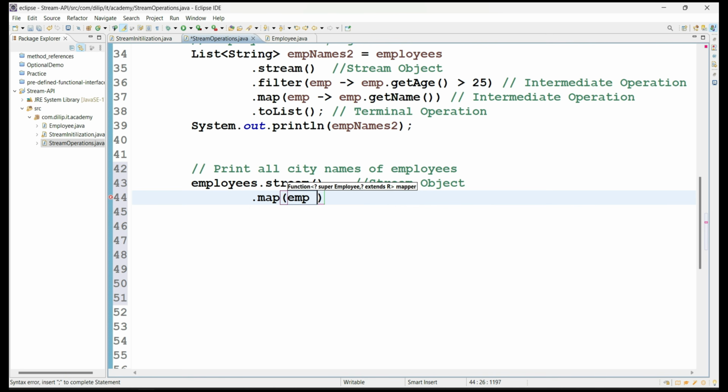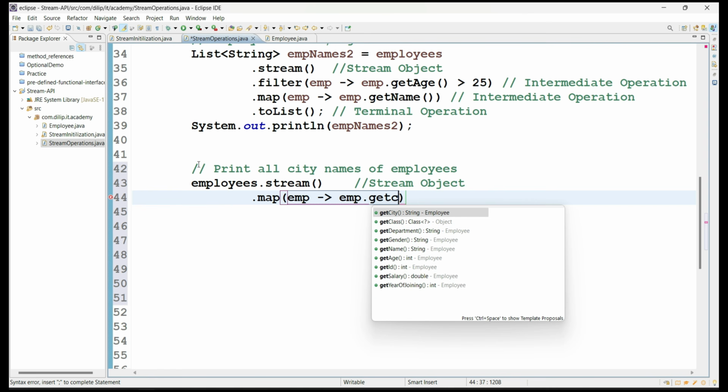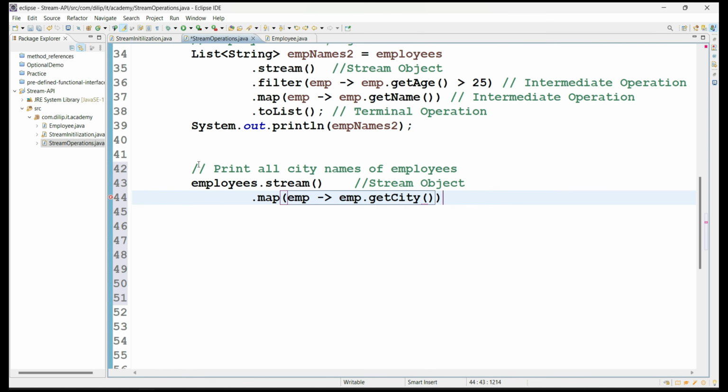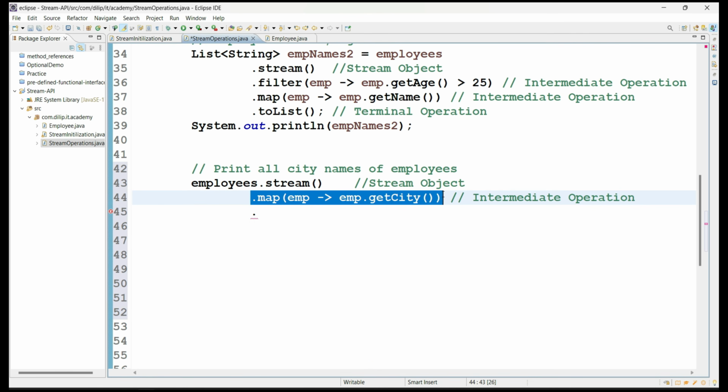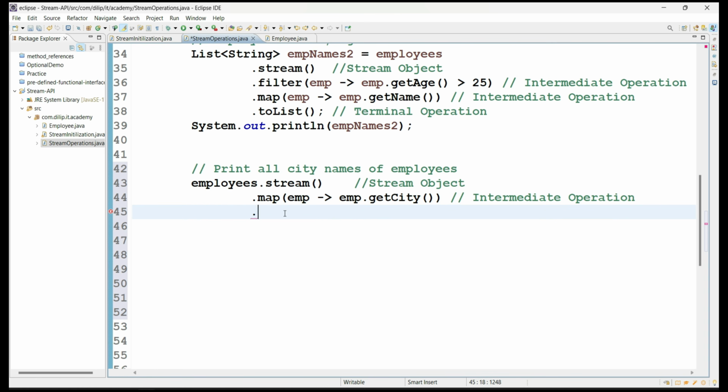From every employee object I am getting employee dot get city. So here I am using an intermediate operation for mapping city values from every employee object. Okay, so you are going to get a stream object with the values of city names, and from that we want unique values.